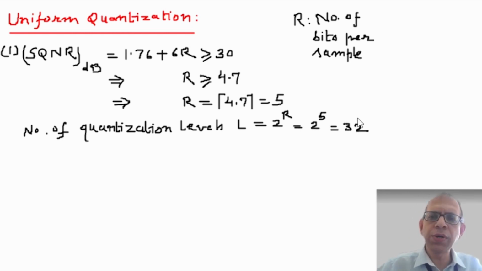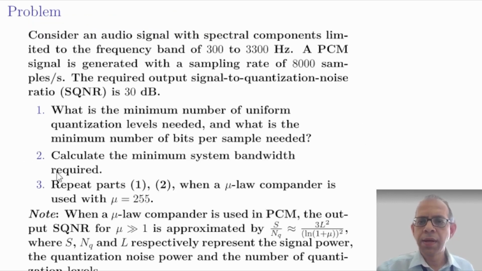So to ensure that the output SQNR for the given signal with maximum frequency 3300 Hz exceeds 30 dB, the minimum number of bits per sample required is 5, and accordingly the number of uniform quantization levels required are 32. Now part 2 of the problem asks the minimum system bandwidth required.